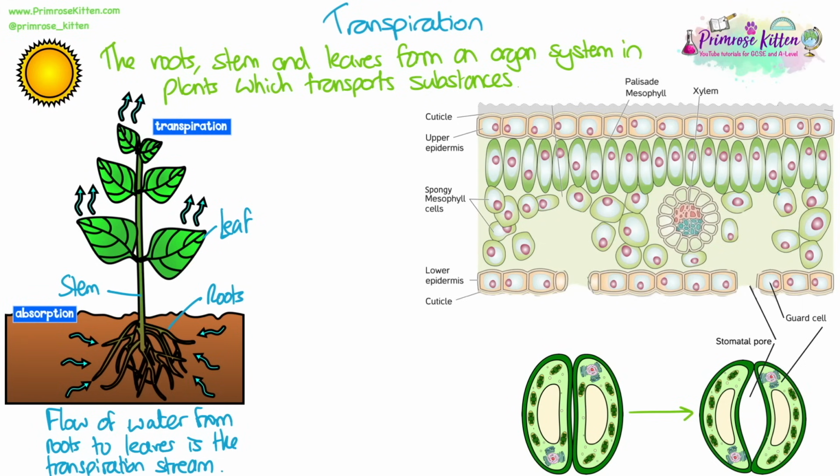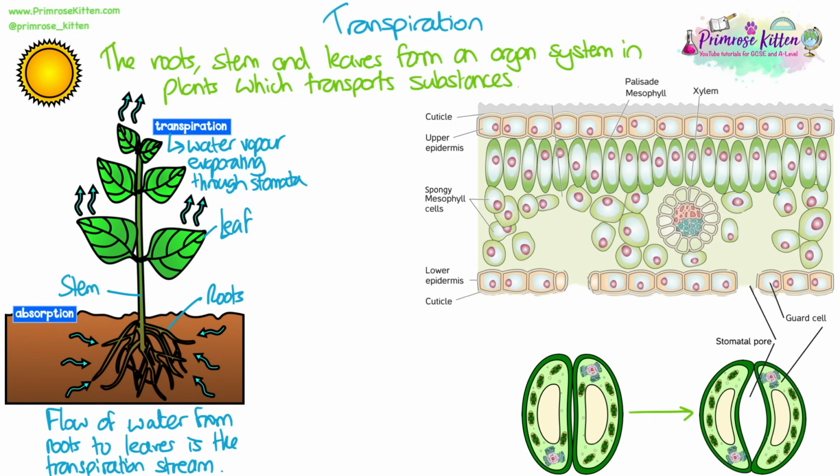The roots, stem and leaves form an organ system in plants which transport substances. The main method of transport here is transpiration, which is the flow of water from roots to the leaves and is known as the transpiration stream.